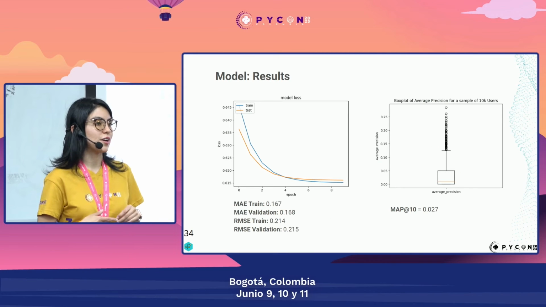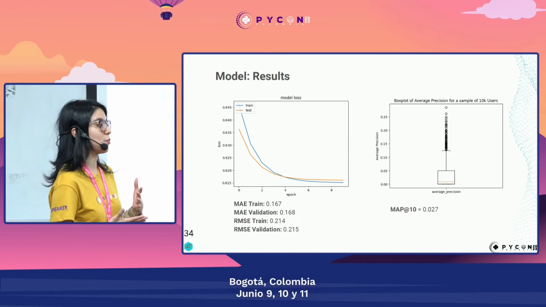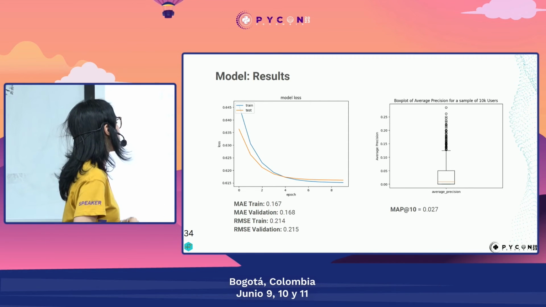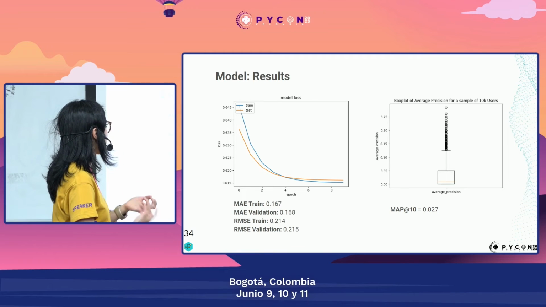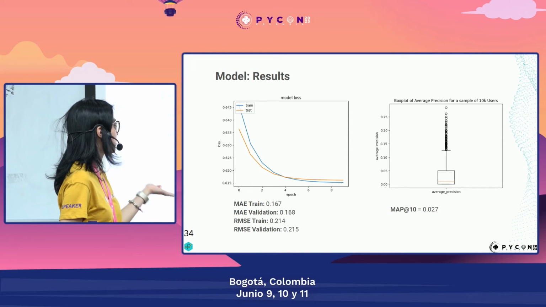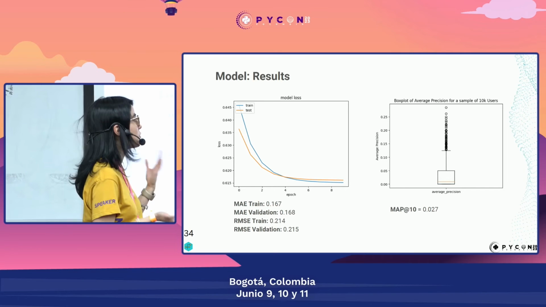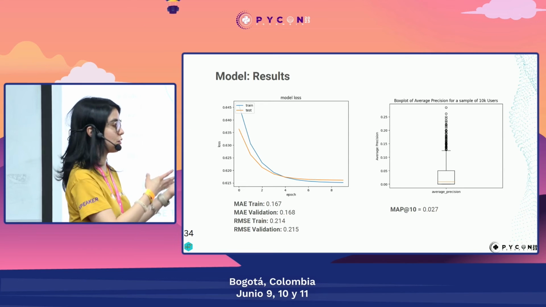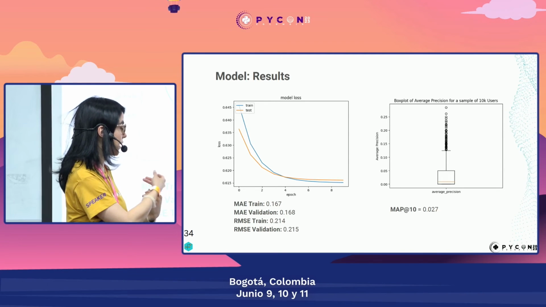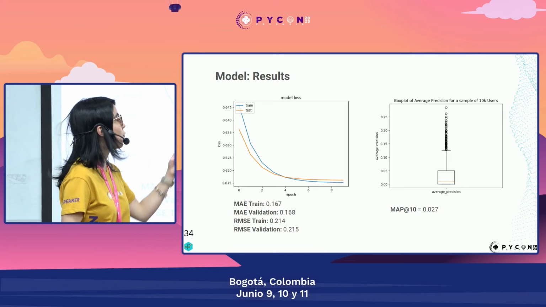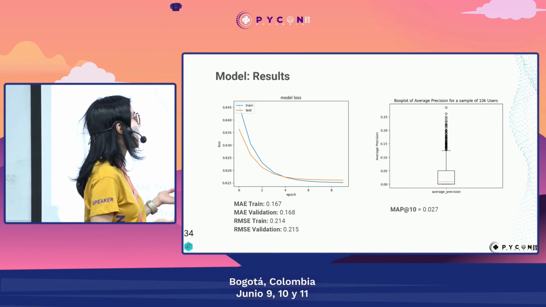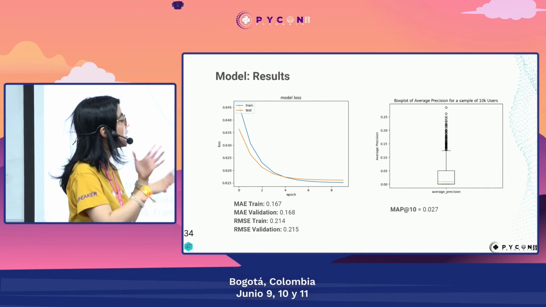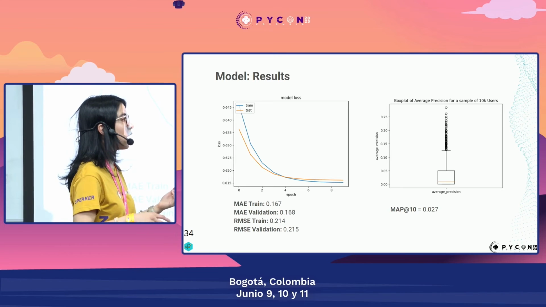So our training results were pretty good for 10 epochs of training. We got a mean average validation of 0.16 and also a root mean squared error of 0.2, which was pretty good. And then, how relevant are our results? We have a mean average precision at 10 of 2%. So what does this mean? It means that out of 10 recommendations that we make, usually 2% of them are relevant.